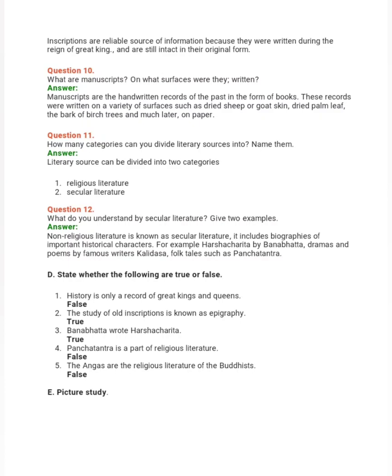Question 11. How many categories can you divide literary sources into? Name them. Answer. Literary source can be divided into two categories. One is religious literature, two is secular literature. Question 12. What do you understand by secular literature? Give 2 examples. Answer. Non-religious literature is known as secular literature. It includes biographies of important historical characters. For example, Harshcharita by Banabhatta, dramas and poems by famous writers like Kalidas, and folk tales such as Panchatantra.